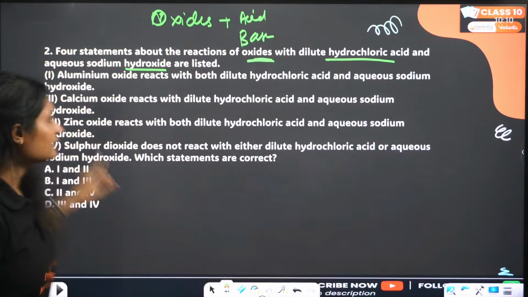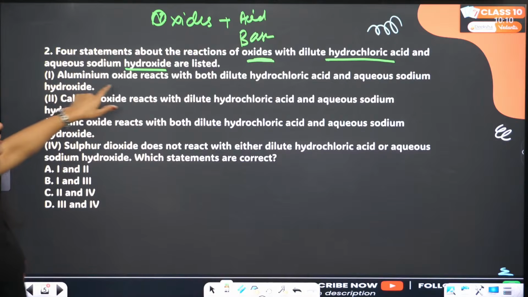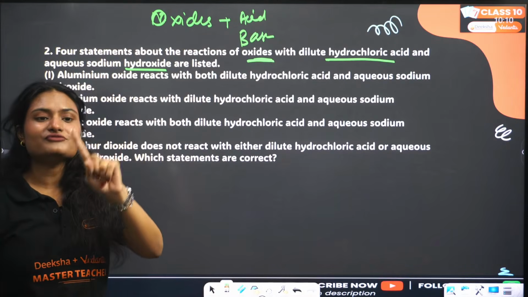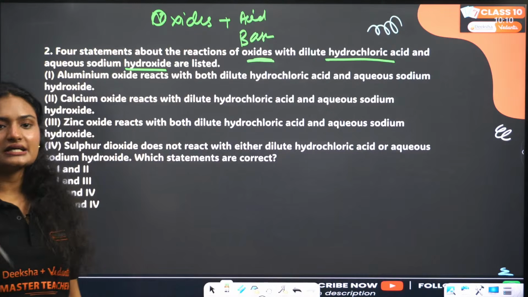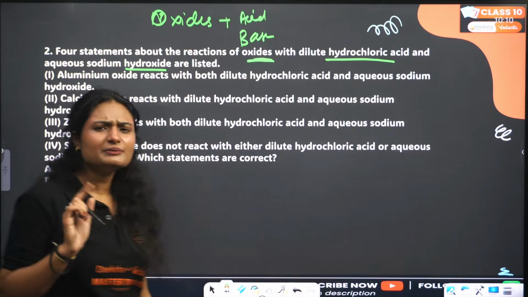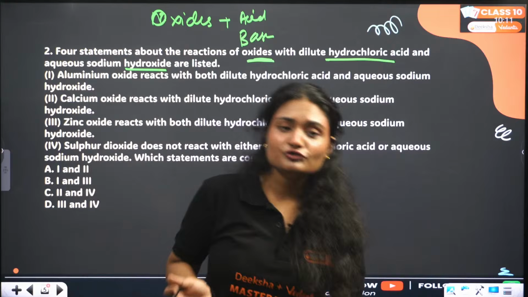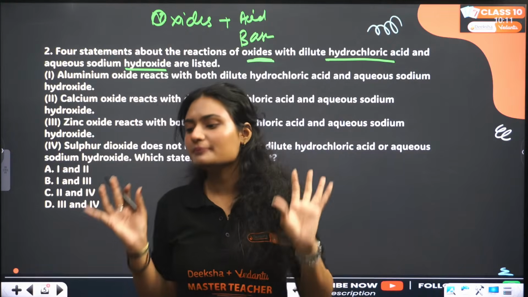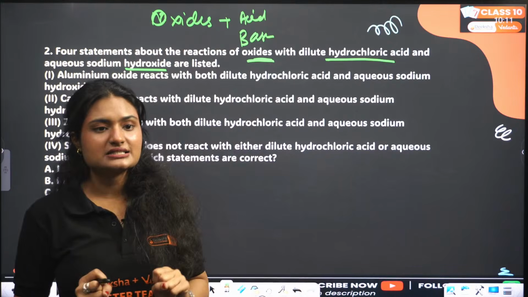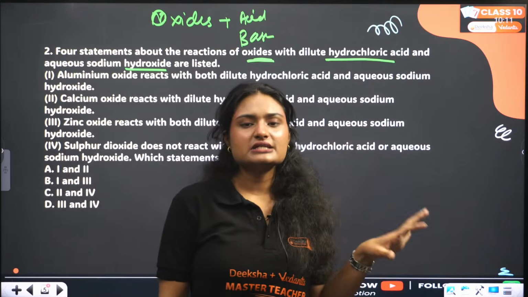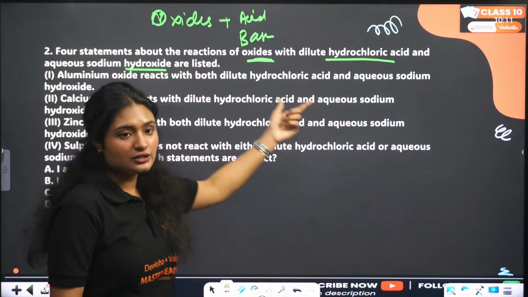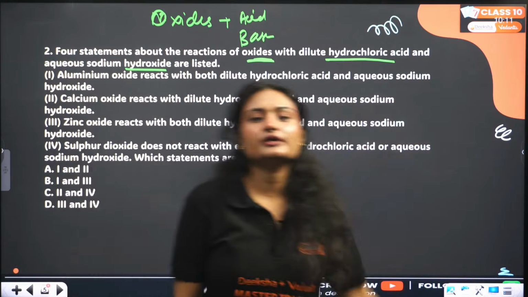First of all, we'll start with the first statement. Aluminum oxide. What is aluminum oxide? It is a metallic oxide. No, it is an amphoteric oxide. And what do you mean by amphoteric oxide, ma'am? Amphoteric oxides are those oxides which react with both acids and bases. So aluminum oxide is an amphoteric oxide, right? That means it reacts with both dilute hydrochloric acid and sodium hydroxide.